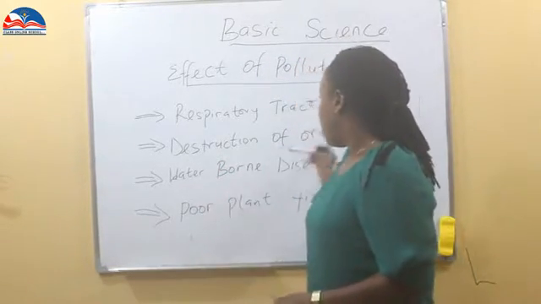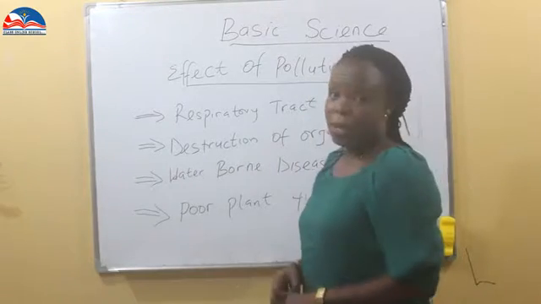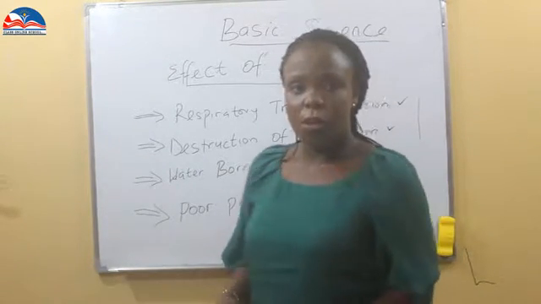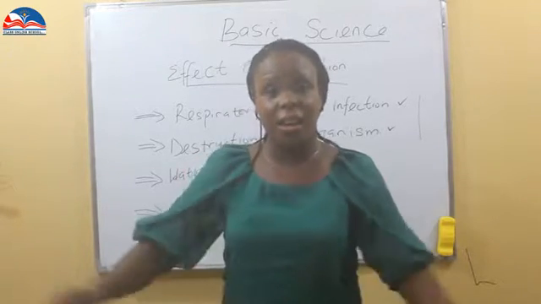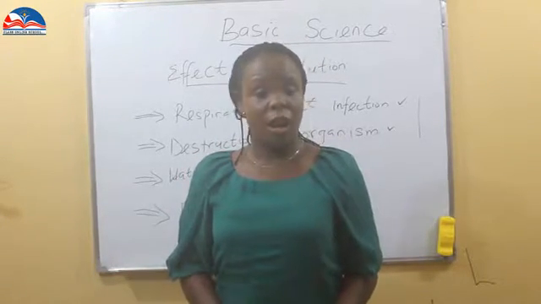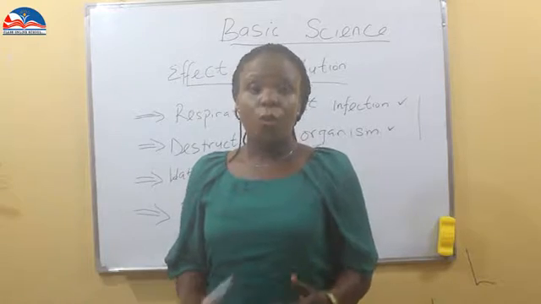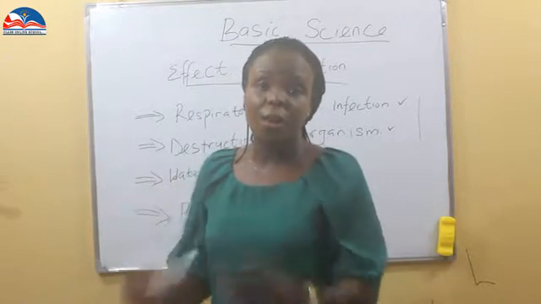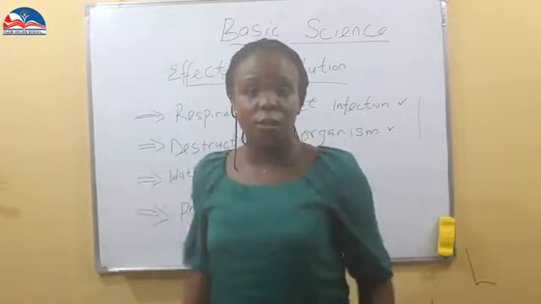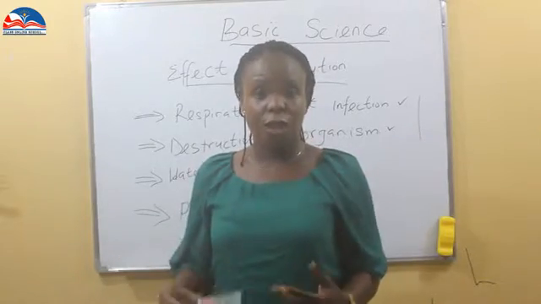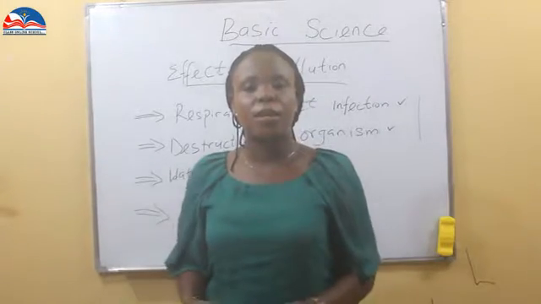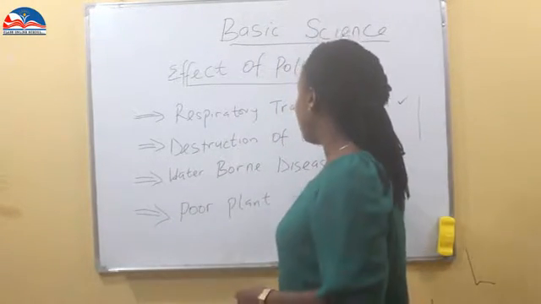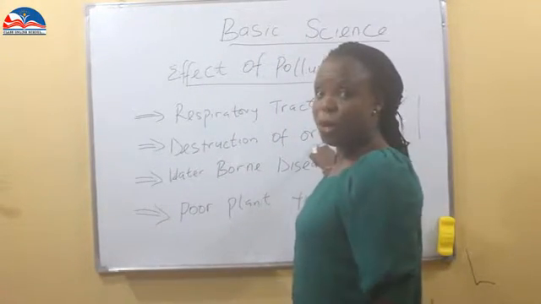So, organisms are affected by pollution because this pollution can sometimes eradicate them out of the system. And once they are either killed or driven out of the vicinity where they are supposed to operate, you find out that those things that these organisms would have done on their own, they won't be able to do.